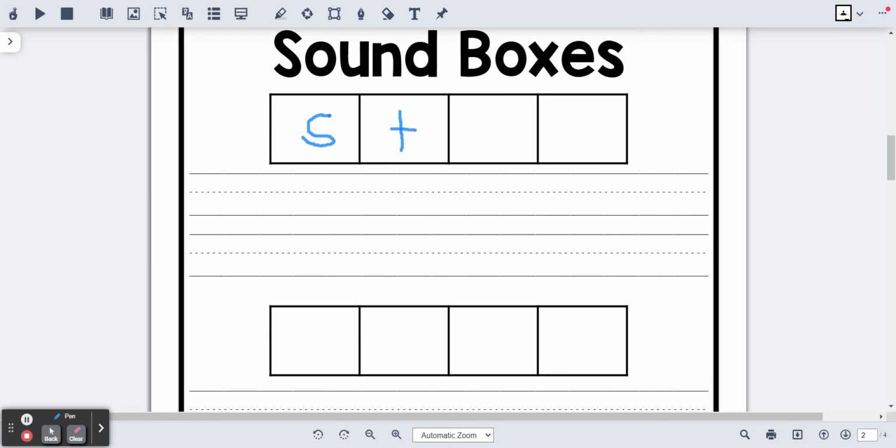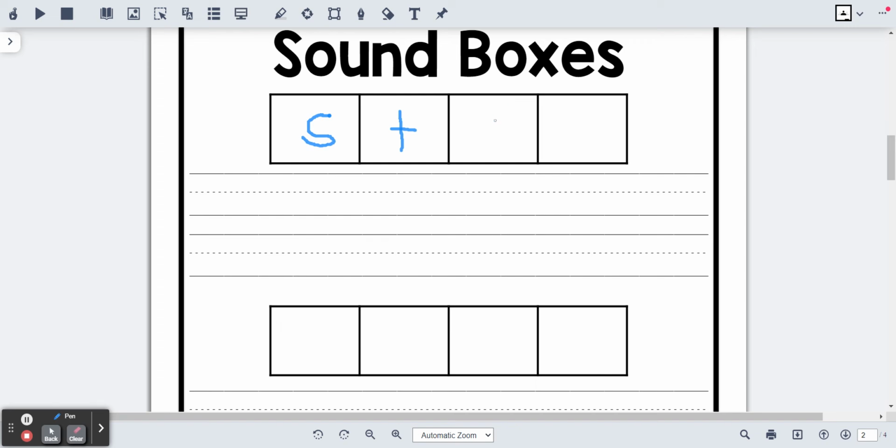Okay, let's move on to our third box. The third sound in the word stop is o. In this box, I'm going to write the letter that spells the third sound in stop. O. What sound am I going to spell?